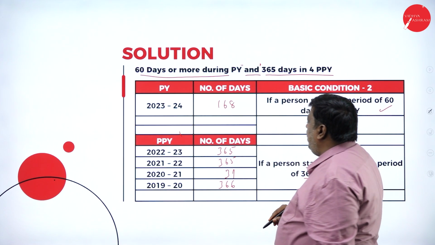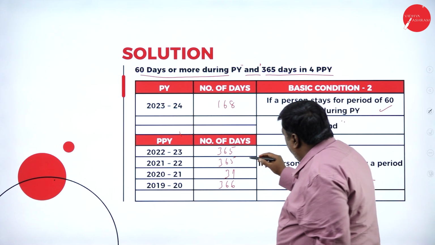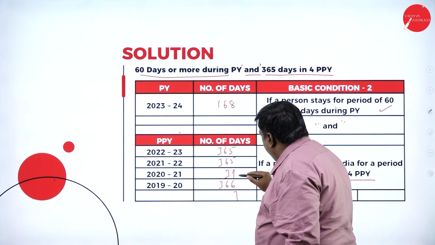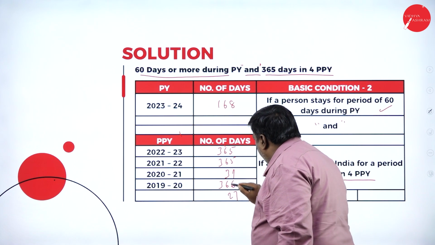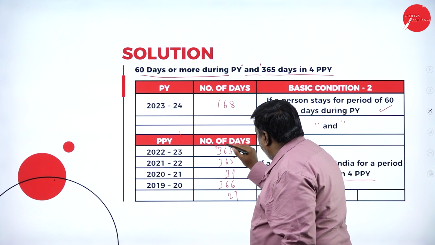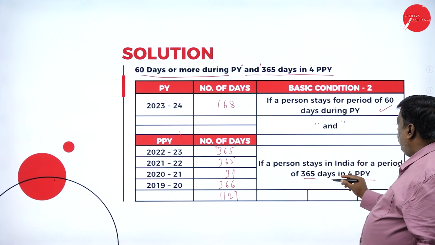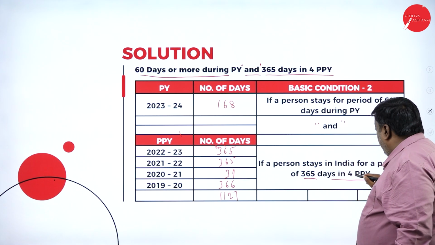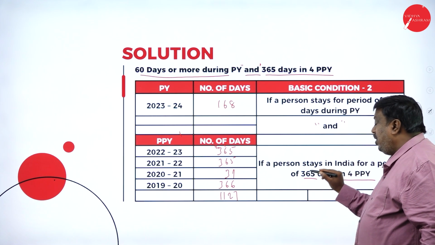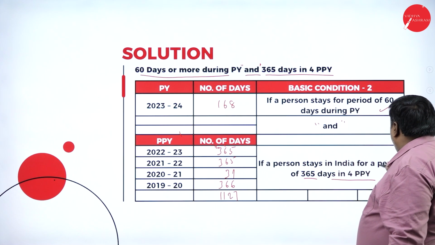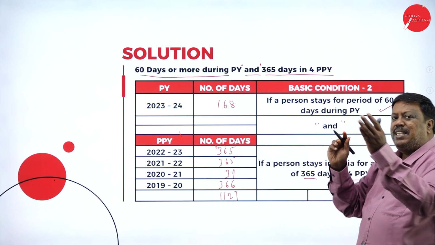2019-20 is a leap year, so 366 days. Adding up, how many days was I in India? 1127. What is the condition? In the 4 preceding previous years, if I'm there for 365 days, that's enough. But I'm there for more than that, so I've satisfied the second part of my basic condition.